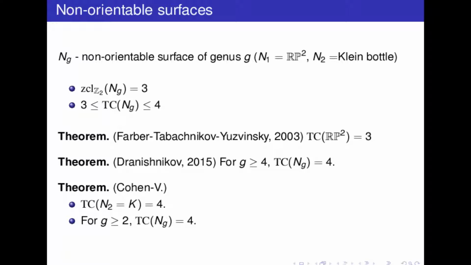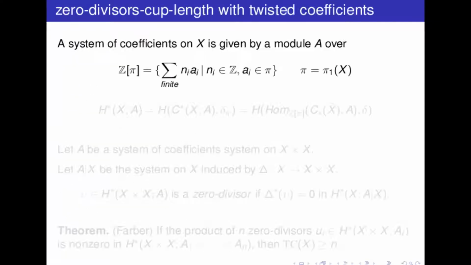To use actually a description of the primary obstruction for the path fibration due to Armindo Costa and Michael Farber, in terms of zero divisors with local coefficients, with twisted coefficients. So let me recall a bit about that. We will work with cohomology with twisted coefficients.